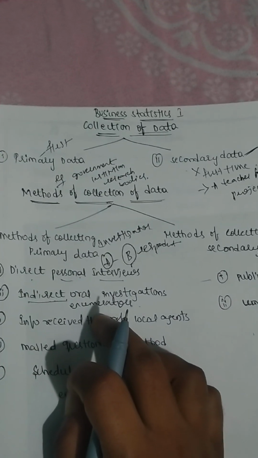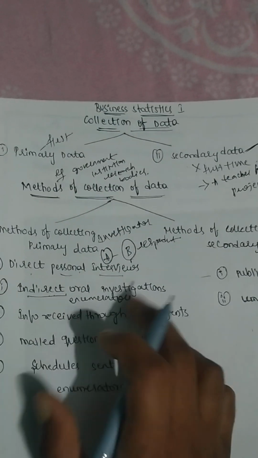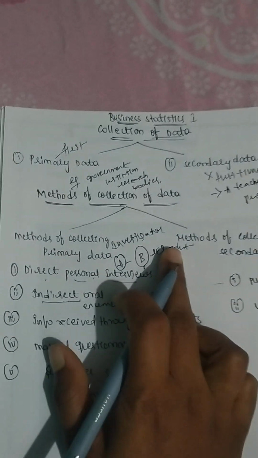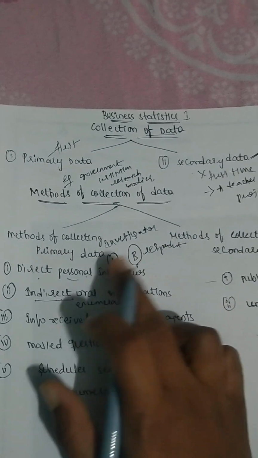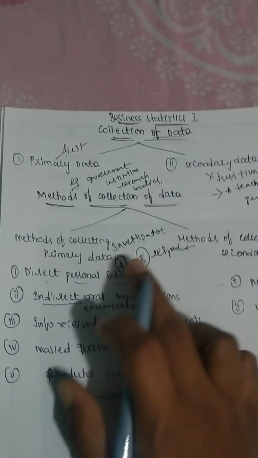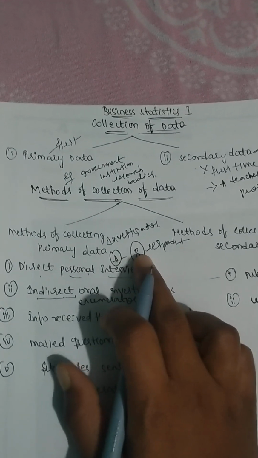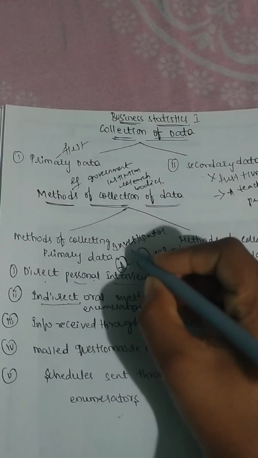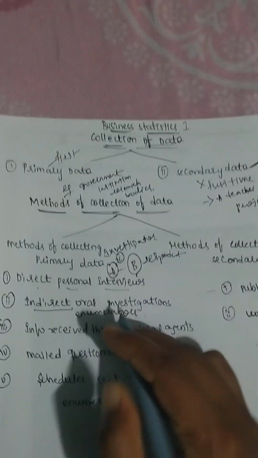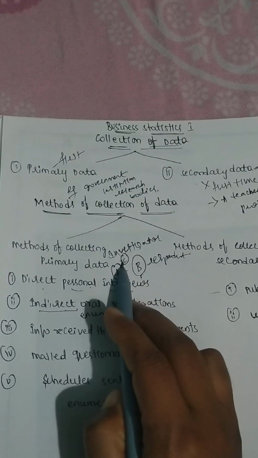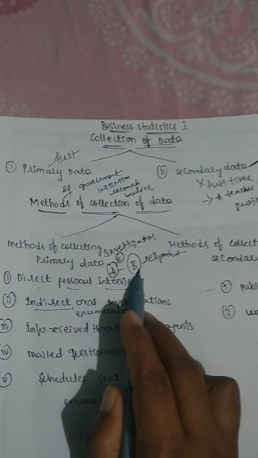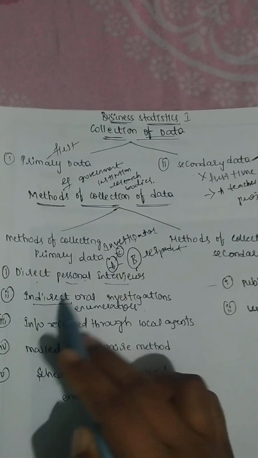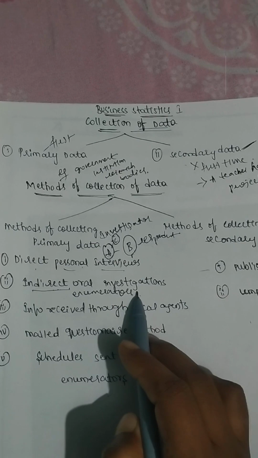So what happens here, in indirect oral investigation the investigator will not have any contact with the respondent. That means A will not have any contact with the respondent. He doesn't know who the respondent is. What he'll do, A will appoint C as an enumerator, and C will go to the respondent and collect the information on behalf of the investigator. That is called indirect oral investigation. I hope it is clear.